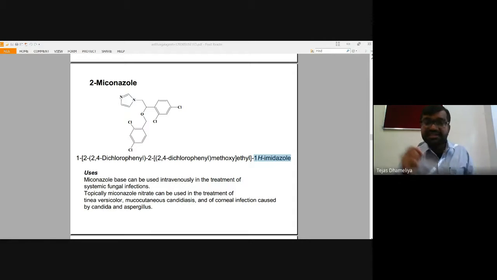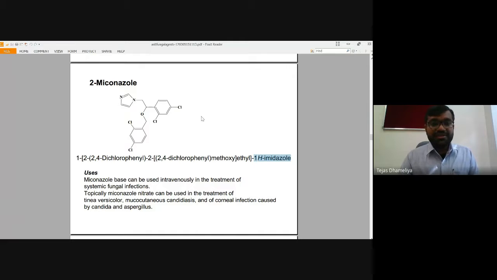That requires knowledge of all the fragments to make the structure of a drug. So your organic chemistry knowledge should be strong when you convert a name to the structure, or vice versa, structure to the name, right?